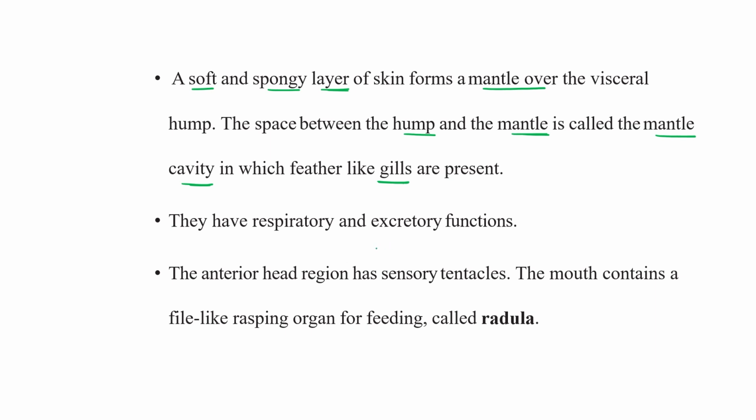This is again a unique property of mollusks, and these gills have respiratory and excretory functions. Their anterior head region has sensory tentacles, and their mouth contains a file-like rasping organ for feeding, which is called radula. This is again a main character of mollusks.